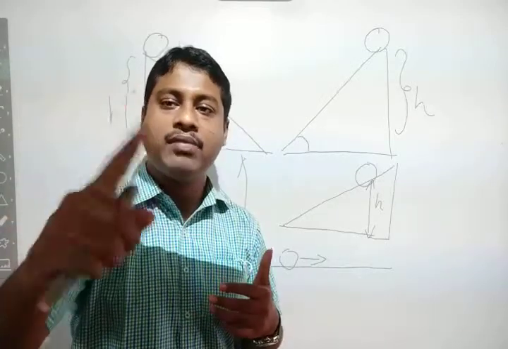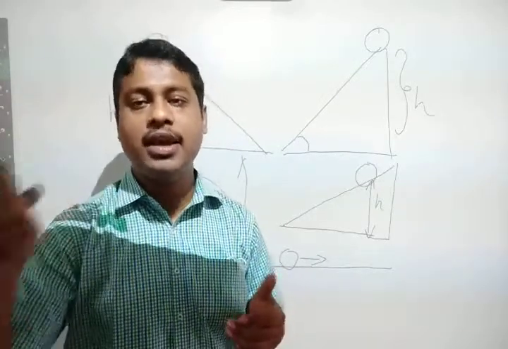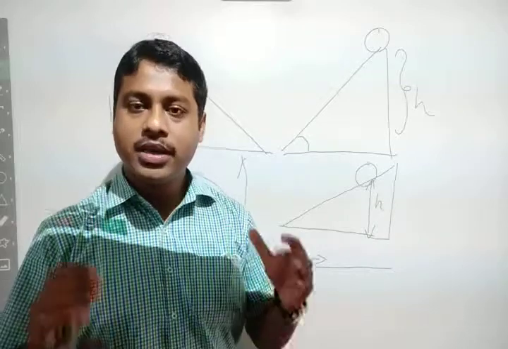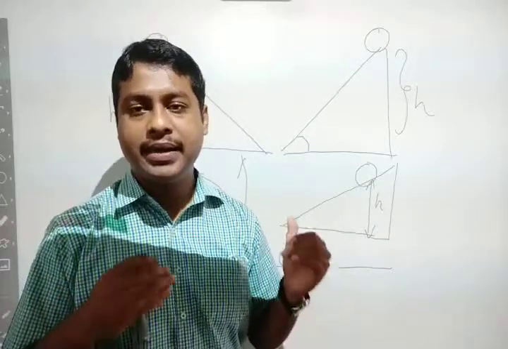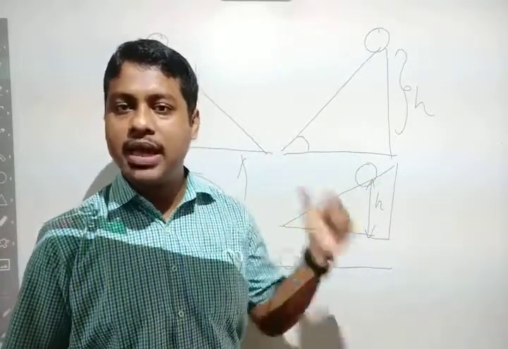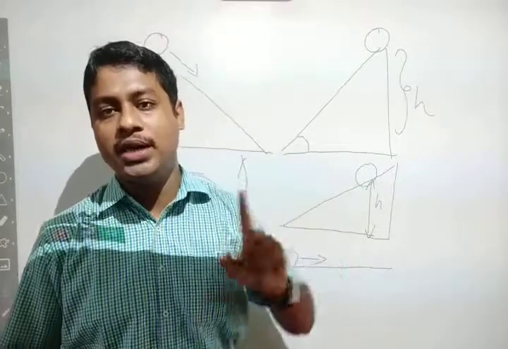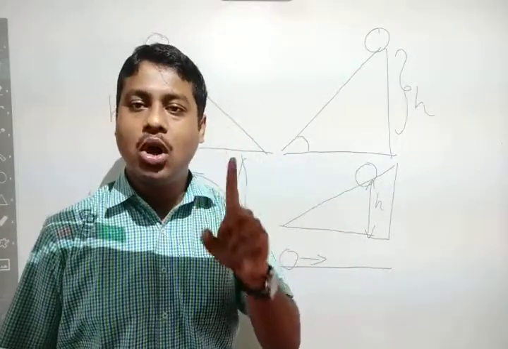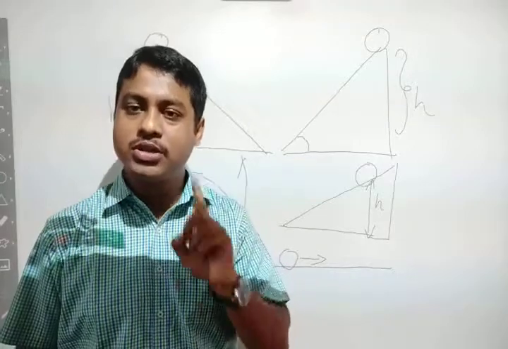Obviously, the body having the higher mass, that is the 10 kg object. So this is the concept behind inertia. Based on Galileo Galilei, the law of inertia came, that is Newton's first law of motion.